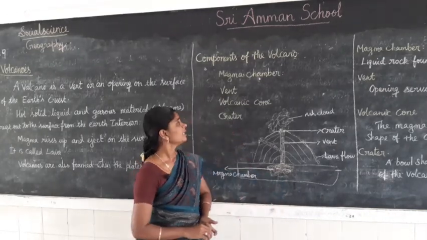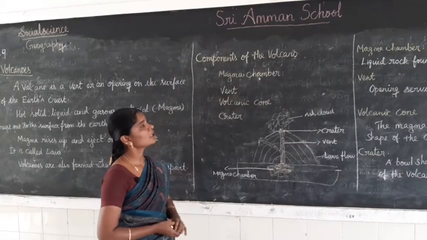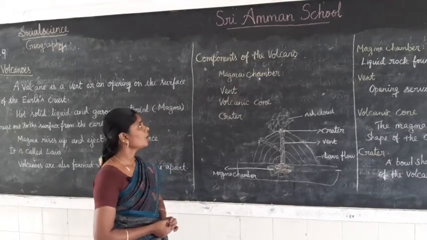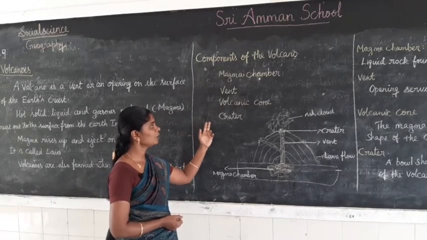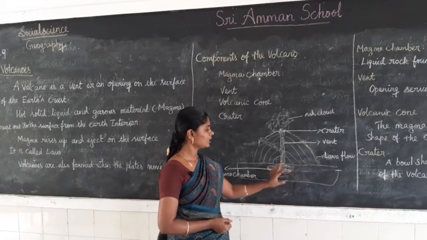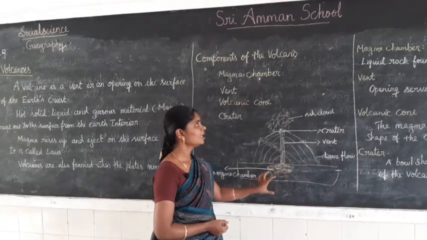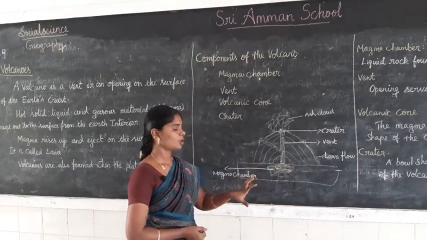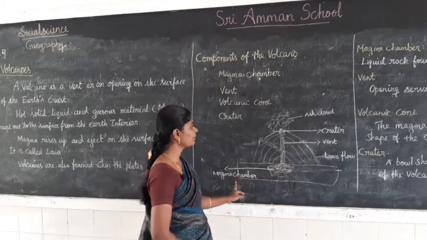Next I explain about the components of a volcano. The components are the magma chamber, vent, volcanic cone and crater. The magma chamber is like a magma pool. In the interior of the earth, the liquid rocks form a pool, which is called the magma chamber.